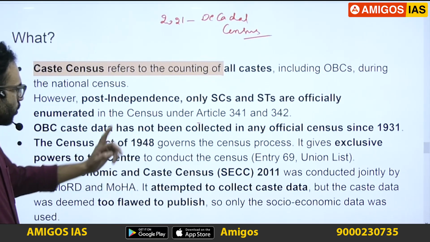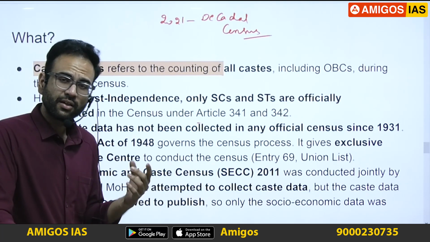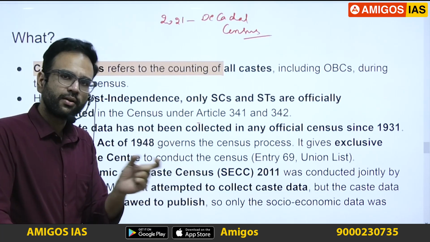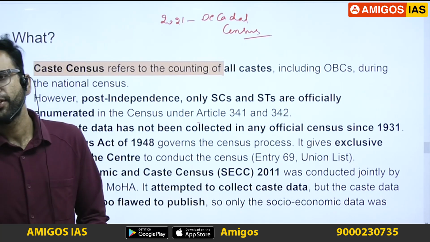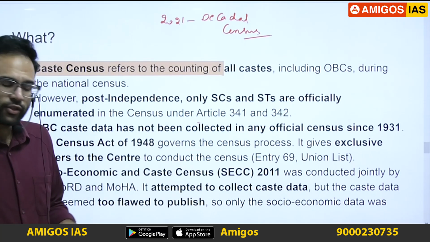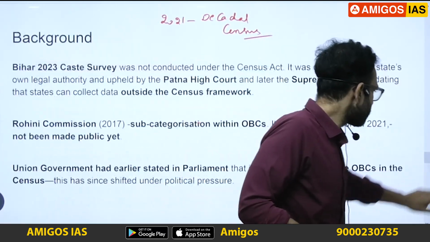You also have the socio-economic caste census, which was last conducted in 2011, but the data was flawed, so they only took the economic indicators of that for targeting some poverty alleviation programs. They did not release this data. With this context, you can see how prelims questions can be asked, confusing prelims questions. Let's see.